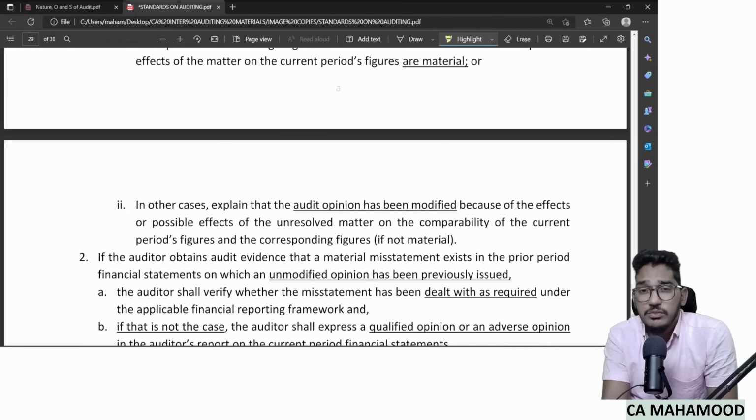I hope this revision will help you for sure. This is what I thought of revising from the chapter on standards on auditing, and trust me, if you are thorough with these 10 standards that I have covered, there is a possibility in your favor to get a minimum of 12 marks in the examination. Clear everyone? So this is the standards on auditing revision.